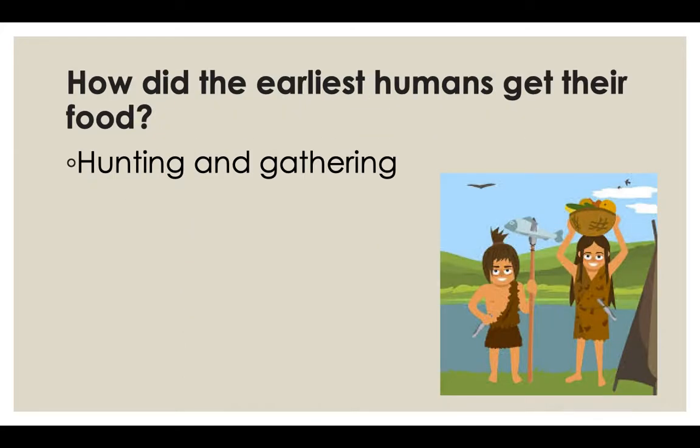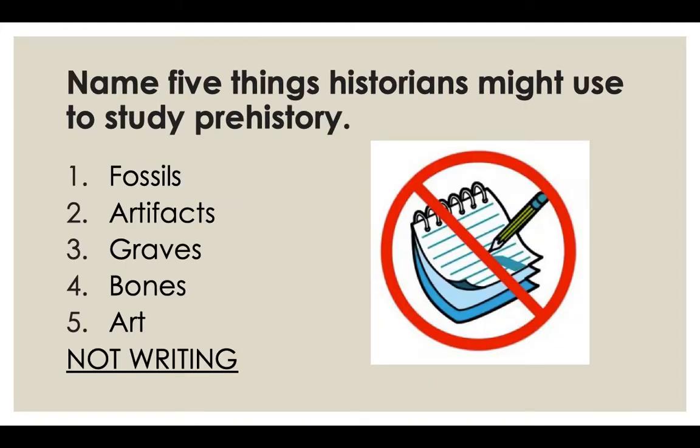How did the earliest humans get their food? By hunting and gathering. Name 5 things historians might use to study prehistory. So I listed fossils, artifacts, graves, bones, and art. But the thing I really need you to remember is prehistory means it's the time before there is writing. So anything with writing on it would not be from prehistory. That would be just from history.